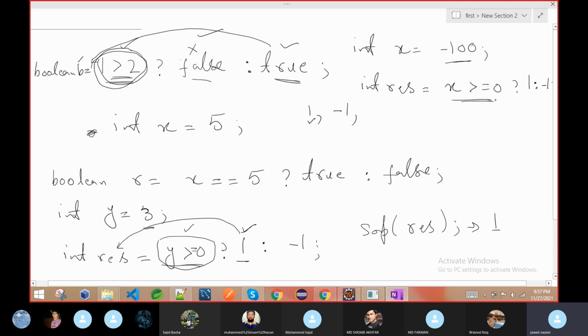So this condition is false, then this part will execute. The first part before the colon is the true part and the second part after the colon is the false part. Then this value will be assigned to result. So if you try to print result this time, you will get -1. So these are the ways we are using the ternary operator.